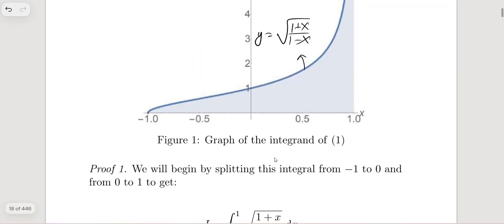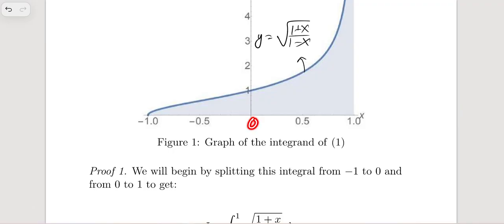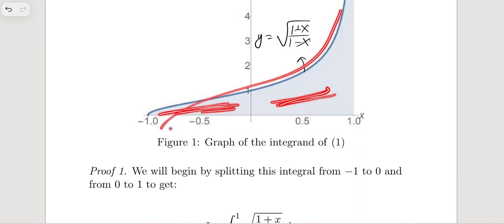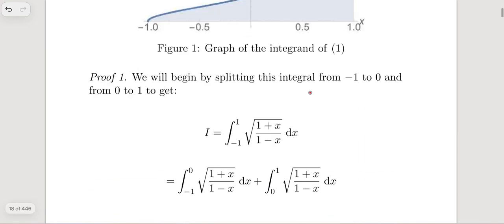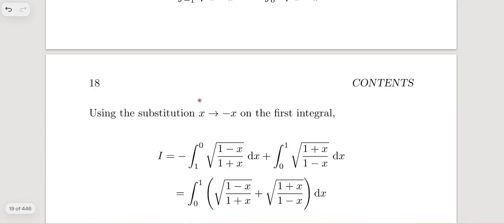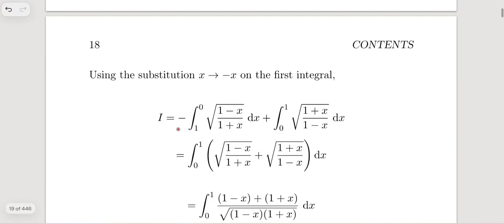Let's just understand this with the graph. So basically this is your 0, right? So this part and this part would give us the integral of this whole part. So that's it. It's not difficult to understand. Now what he did is he replaced x with negative x. So the first integral is going to give us minus, basically this, minus dx. The minus is just in front of this factor, right? And we have the integral from 0 to 1.